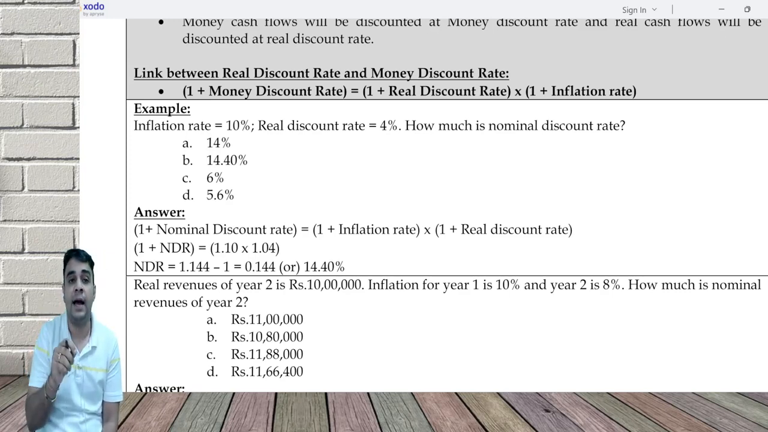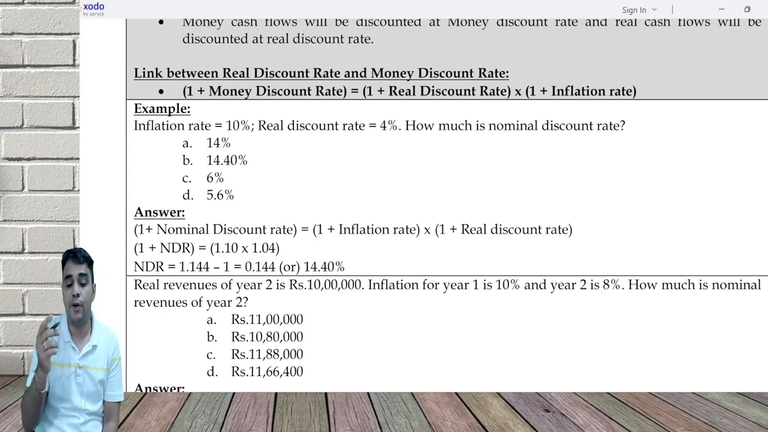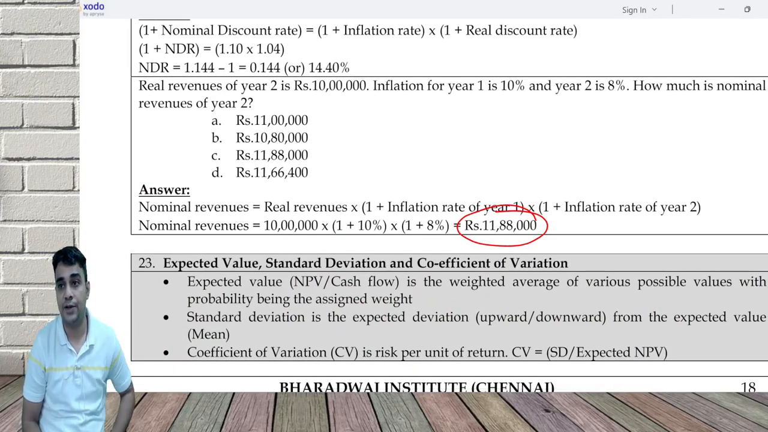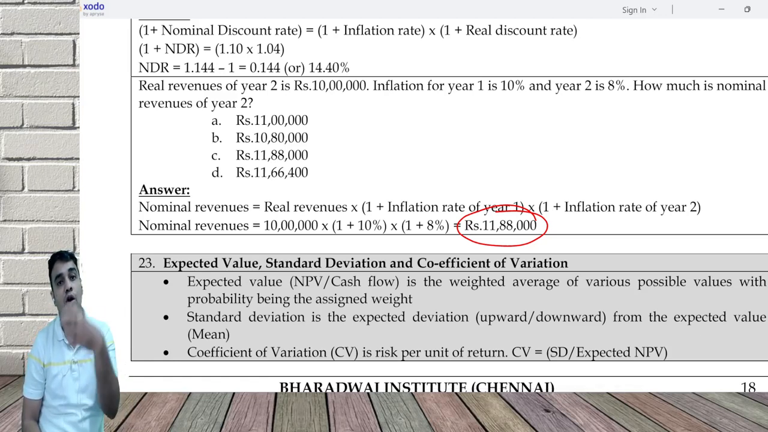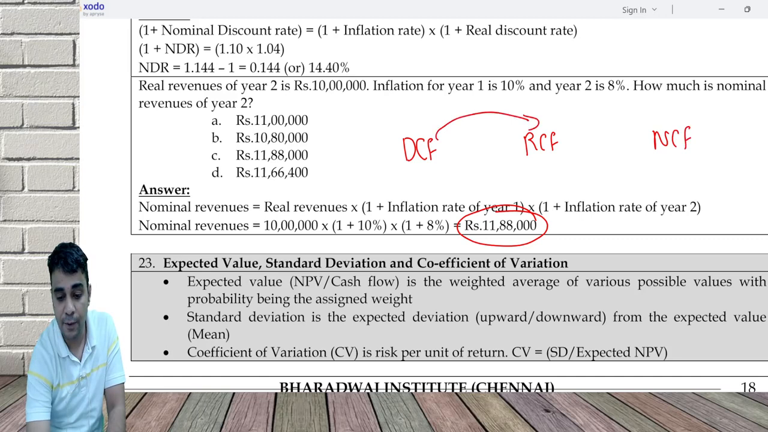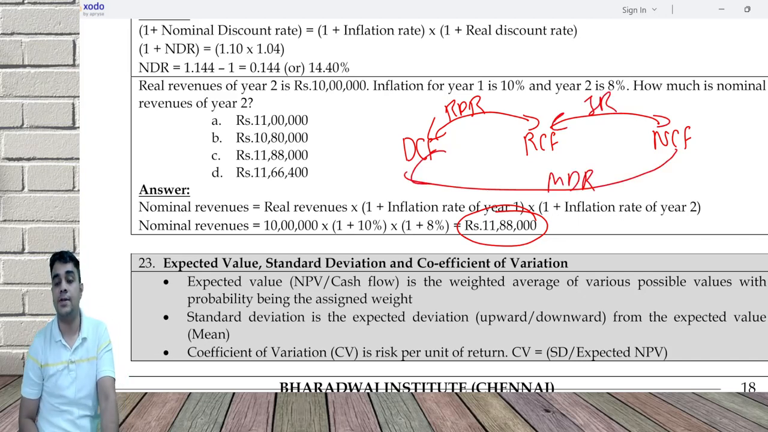So what you need to do is 10 lakh, on the calculator, into 1.1. This is giving effect to the first year inflation. Then into 1.08. This is giving effect to the second year inflation. So you will have to give effect not only to the first year inflation, but also to the second year inflation. To cut it short, I have DCF, RCF, NCF. DCF to RCF is RDR, with this inflation rate, and this is the money discount rate. From money cash flow, if you want to come to discounted cash flow, use MDR.